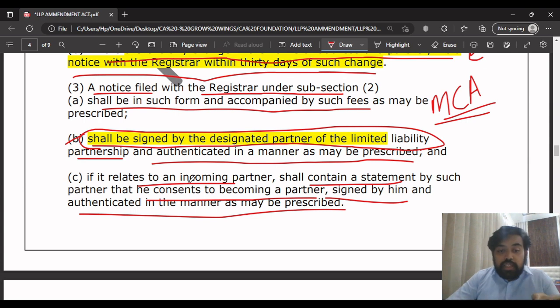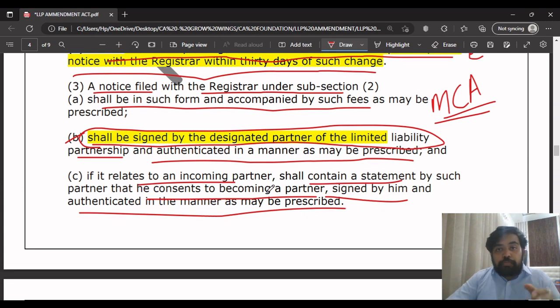If it is a case of an incoming partner, not the partner who is leaving, in such a case his consent should also be taken, should be signed by him, and should be authenticated by him.